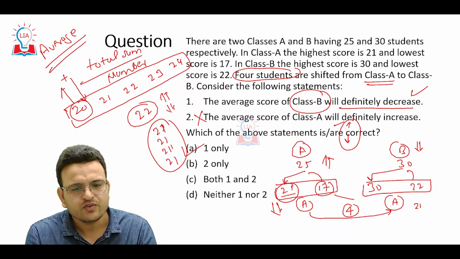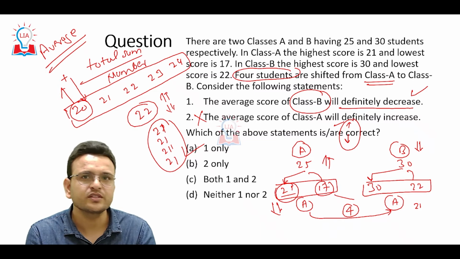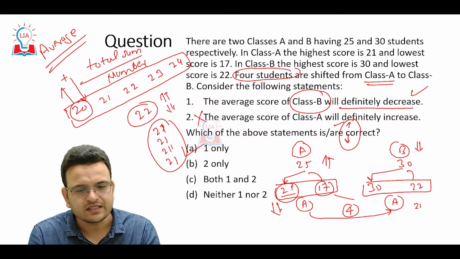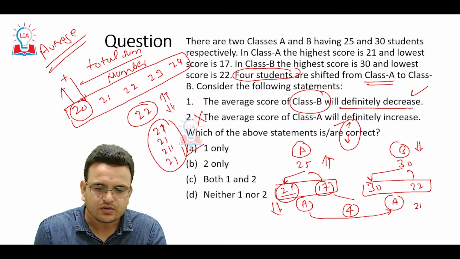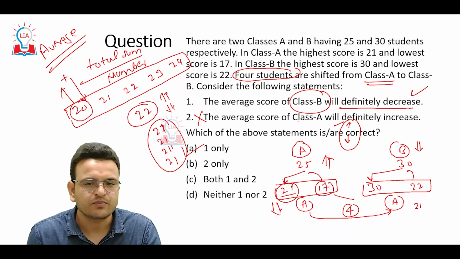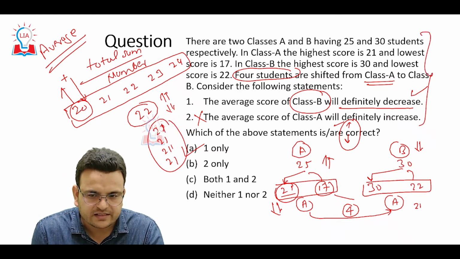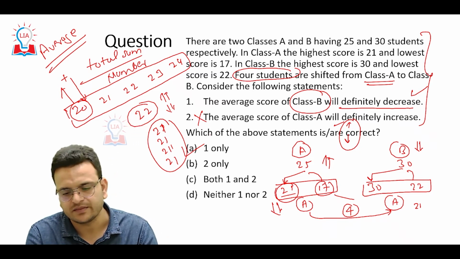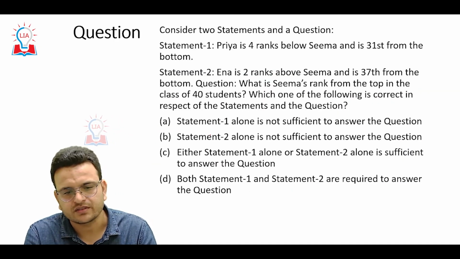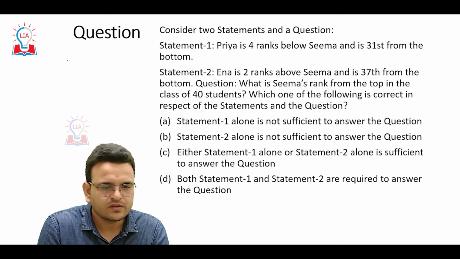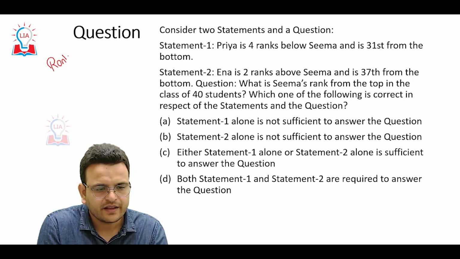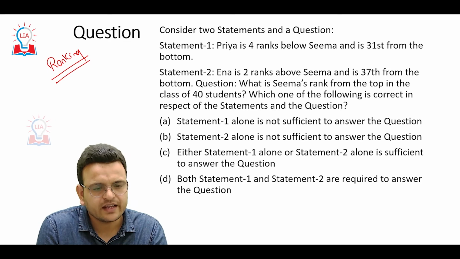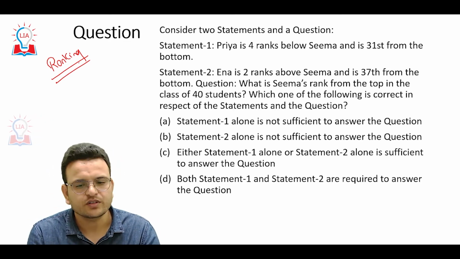Again you have to see, these questions only require a basic understanding of the average. We have to know only basic things. After knowing the basic things of the average, this question becomes very easy. Let's see one more question. This is again based on ranking. If you have a basic understanding of ranking, then this question becomes very easy.